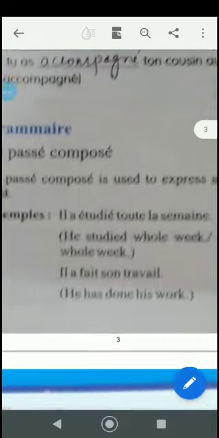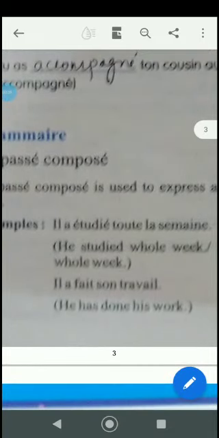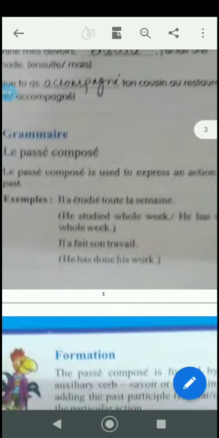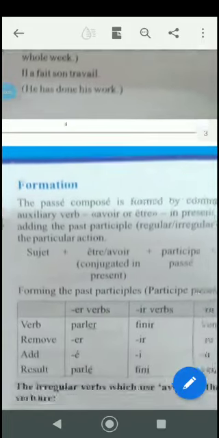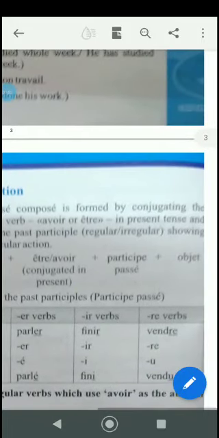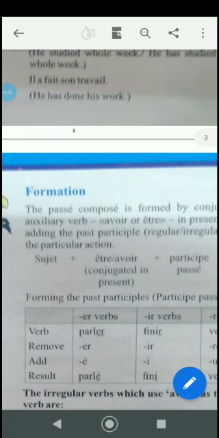Here you can see il a étudié has taken the avoir as well as the past participle. We'll be learning how to form the passé composé. Second is il a fait son travail. He has done his work. Now the formation: the passé composé is formed by conjugating the auxiliary verb.